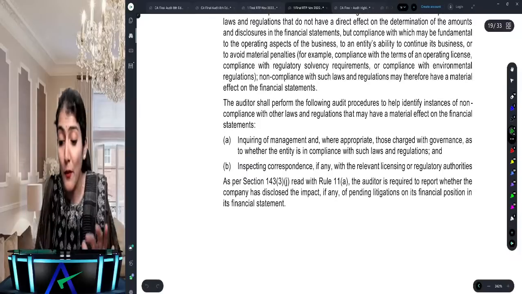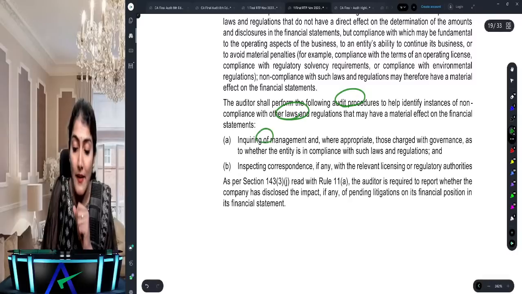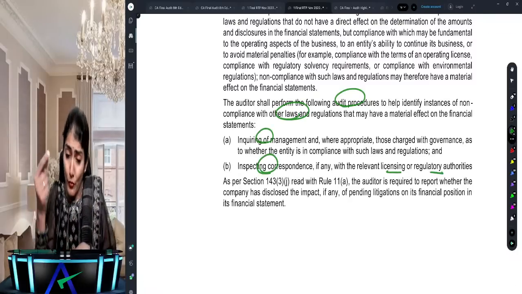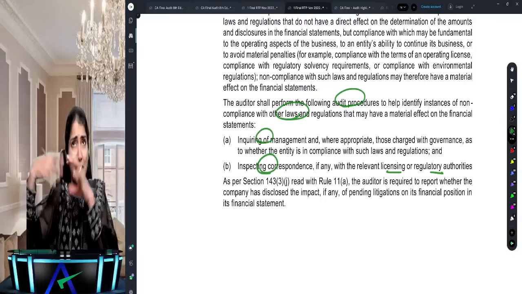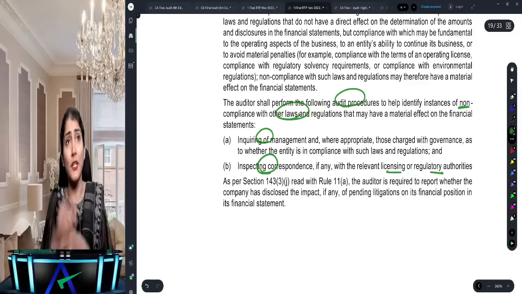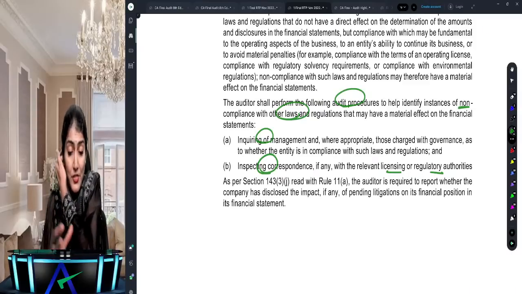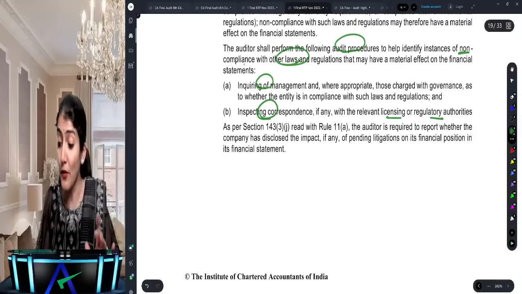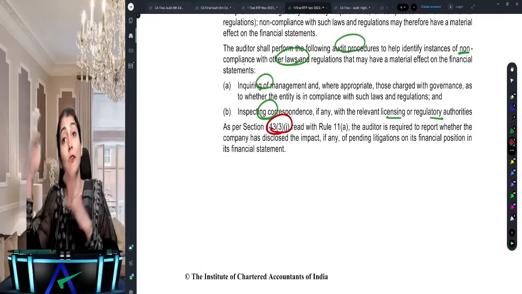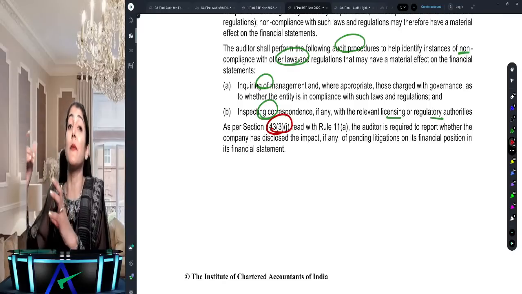So for other laws, what are the other audit procedures to be performed by the auditor? Inquiries of management and inspecting correspondence with the regulatory authority. So to check compliances or to identify instances of non-compliance with other laws and regulations, what are the audit procedures to be performed? Inquiries of management, TCWG, and inspecting the correspondence. Look at the beauty of the answer, 143(3)(j). What is 143(3)? Duty to report on additional matters. What is the (j)? Such other matters as may be prescribed.